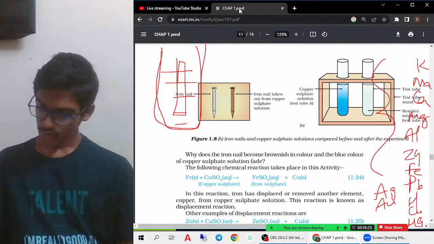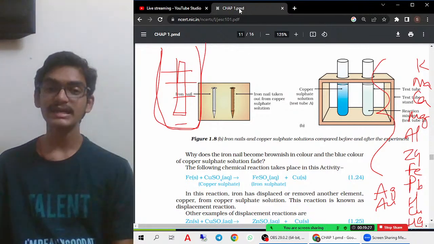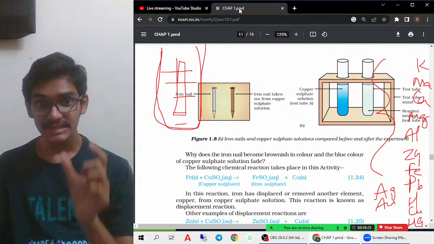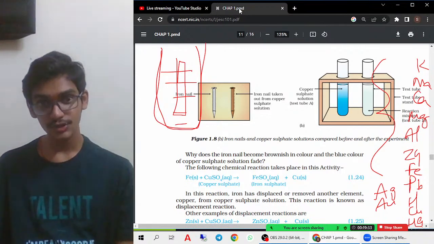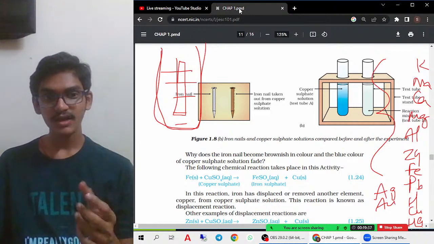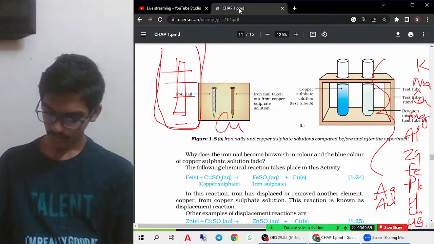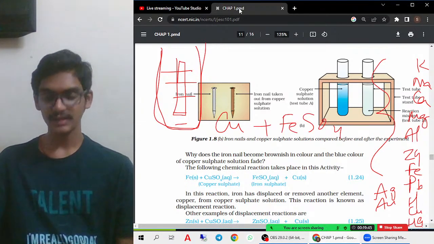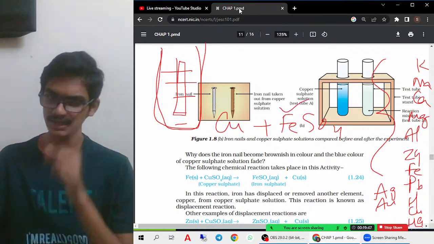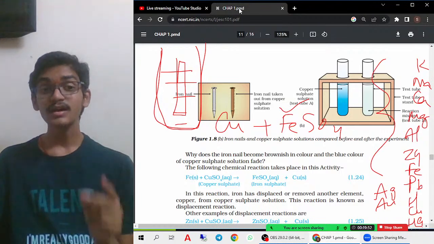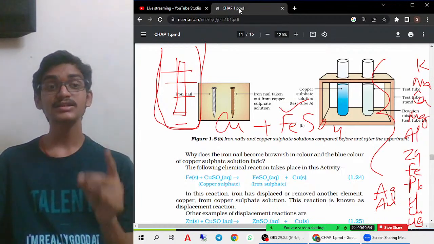So first, a more reactive metal will always displace a less reactive metal from its salt solution. That means the less reactive metal should always be in the form of a salt solution. For example, take Cu plus FeSO4. First tell which is the more reactive metal. Fe is the more reactive metal. Then the second step is to check whether the less reactive metal is in the salt solution or not.